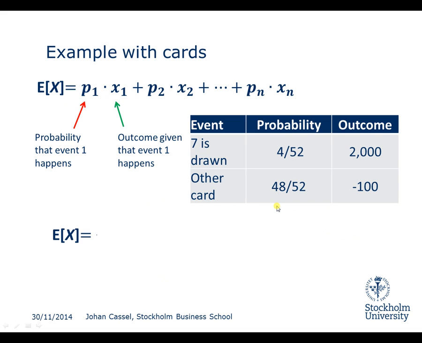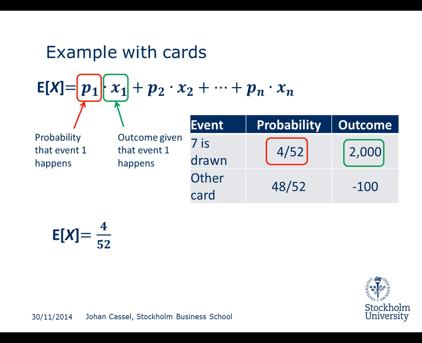So if we do it with our example then, we are supposed to follow this formula now. We're going to start by taking the probability that a 7 is drawn. So that's our event 1. We find this probability here, and we start by just writing it down. Then we're supposed to multiply it by the outcome in case event 1 happens, so x1.